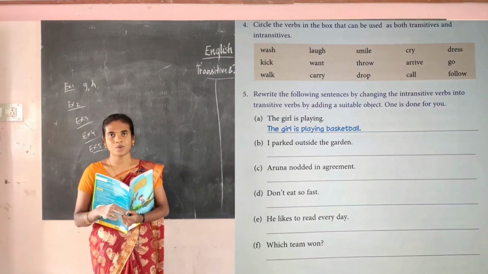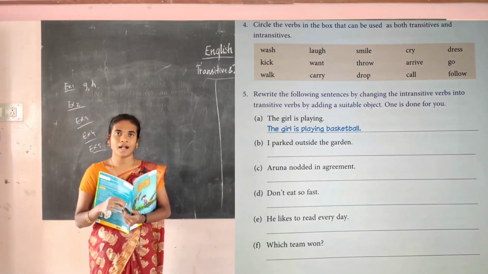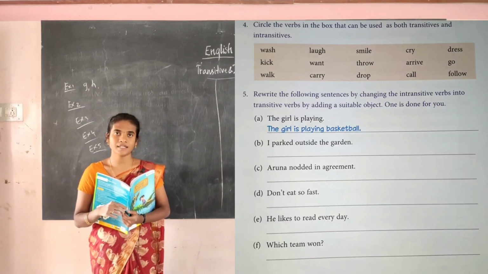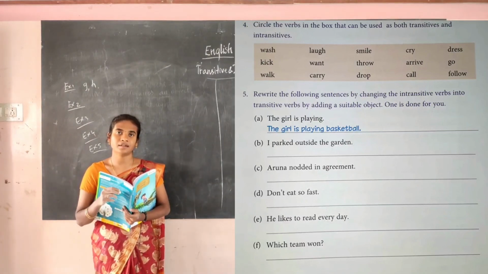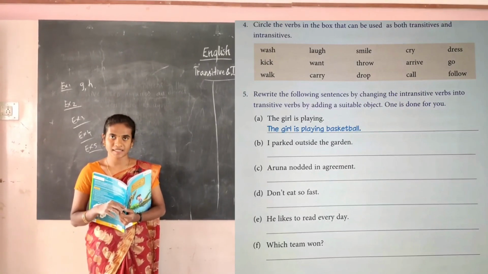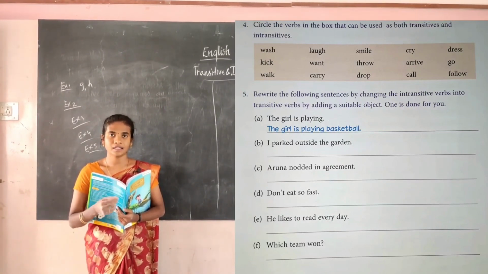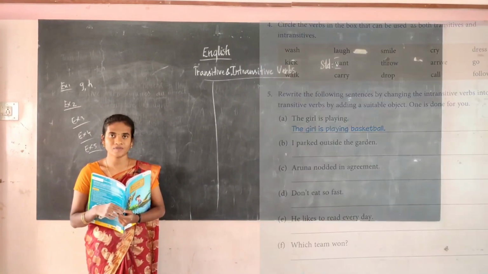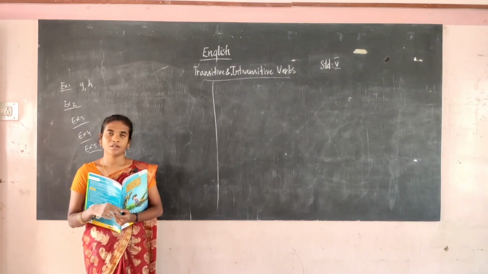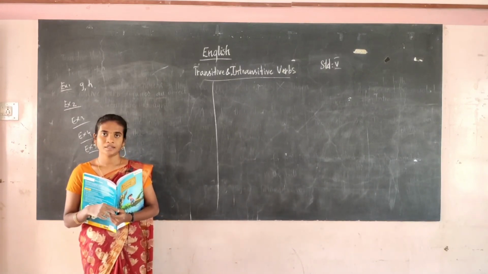So in today's class we have seen the transitive and intransitive verb. What's a transitive verb? A transitive verb requires an object to express a complete thought, whereas an intransitive verb does not need an object to express a complete thought. Okay students, I hope you understand. Thank you.